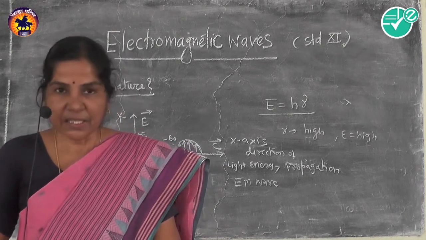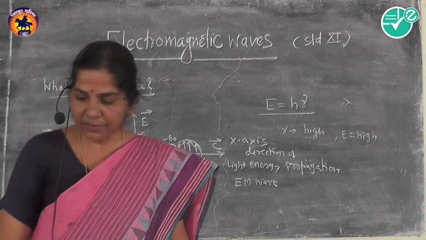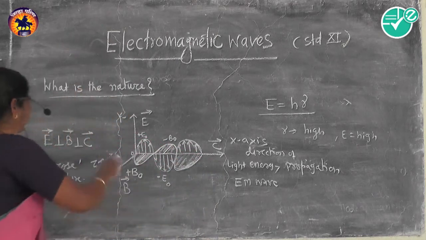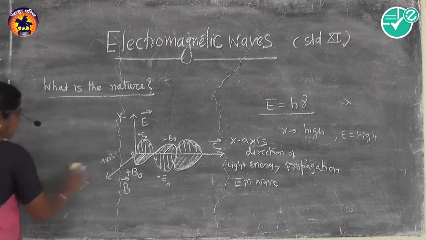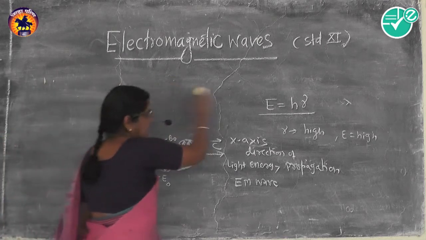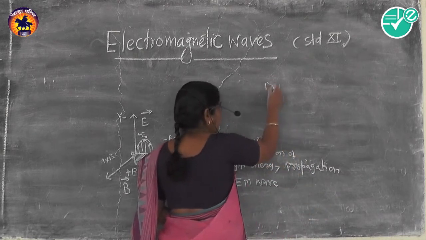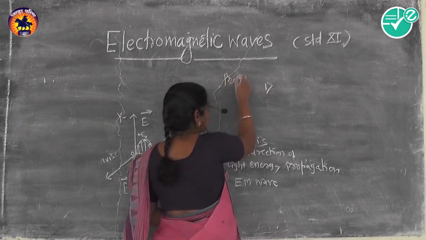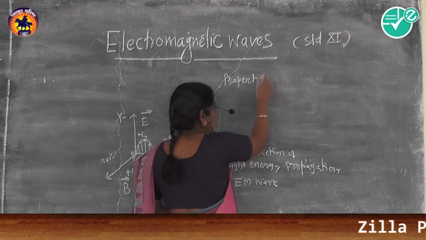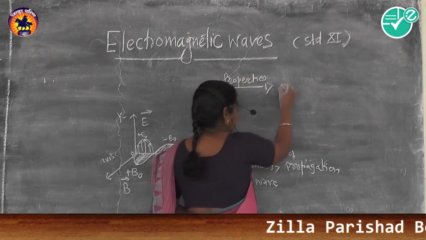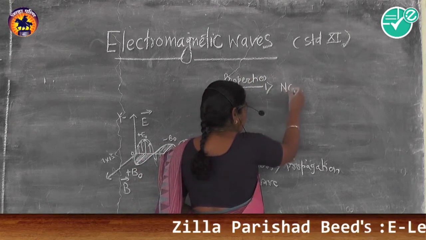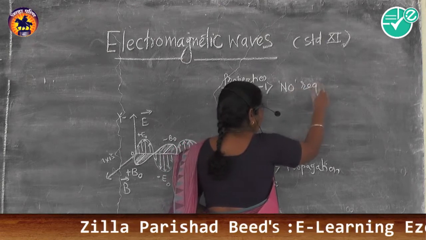Now we shall see some properties of electromagnetic waves. Here I write some properties in short. Properties of electromagnetic waves: there is no requirement of a medium.